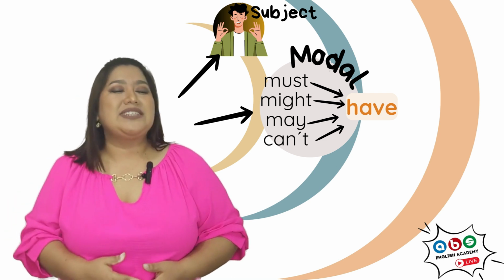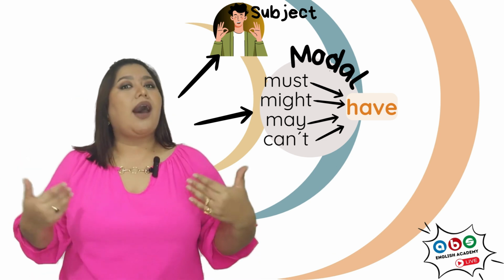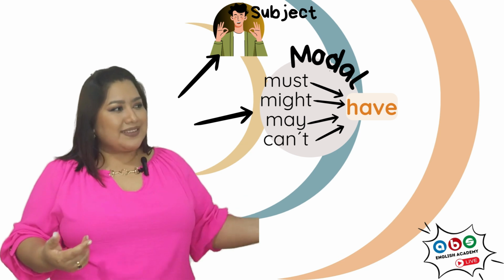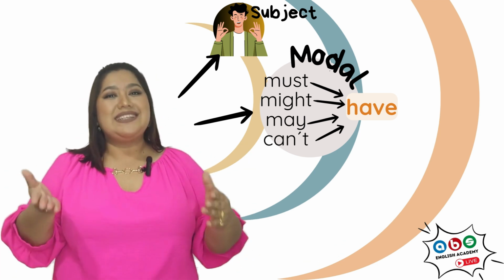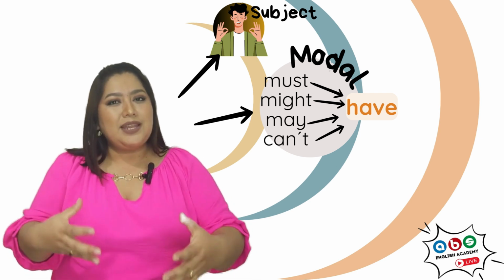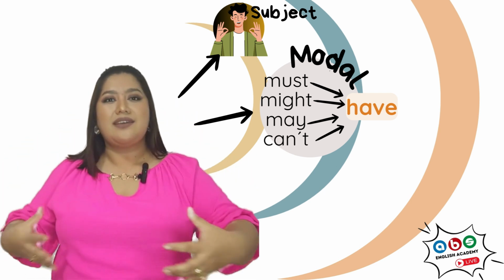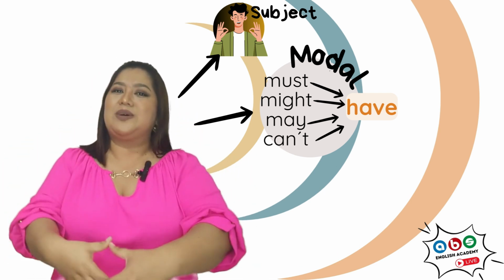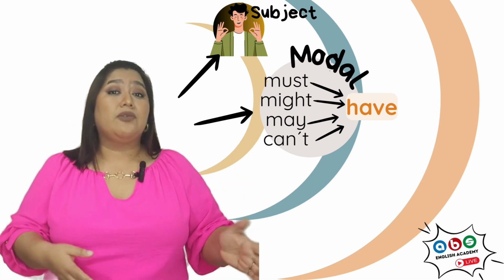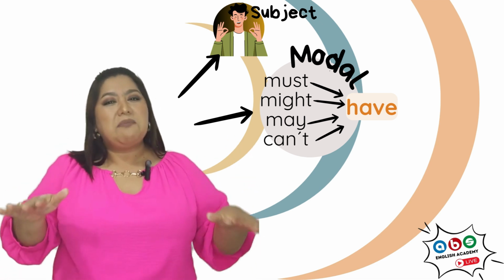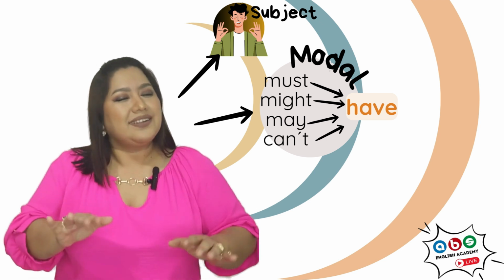By the way, if you say, you must have, I must have, she must have, they must have, it means you are really certain about this. I mean, you think this is a real possibility. But if you use might have or may have, it means you are talking about a possibility. You are not that certain.